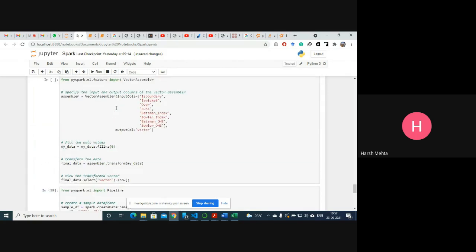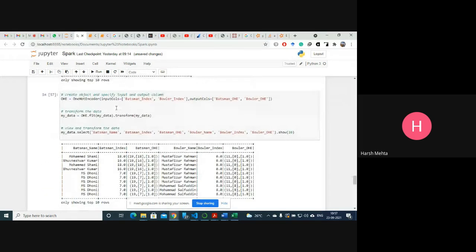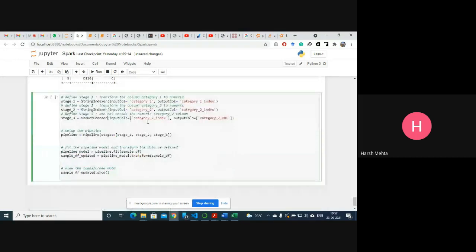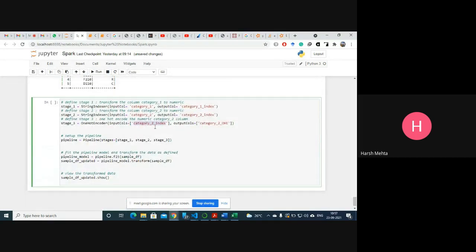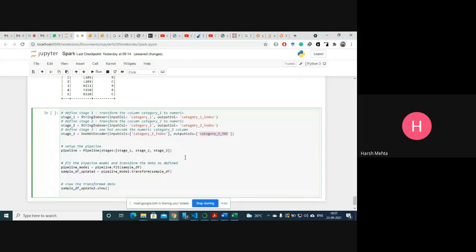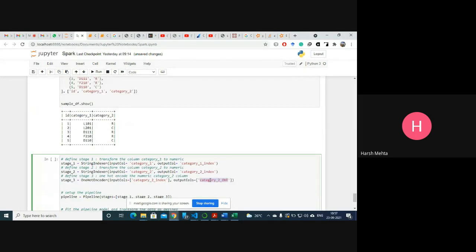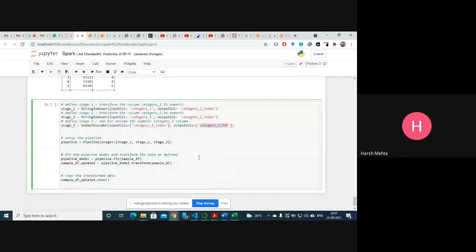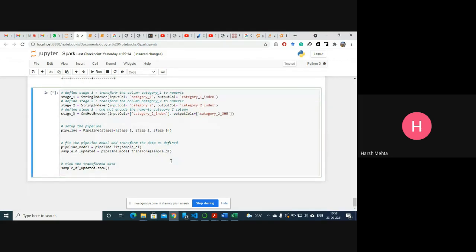The OneHotEncoder takes the input column category 2 index, and we are converting it into category 2 one hot encoder. Then we are putting this into the pipeline. In the pipeline model, we fit the sample data frame, and we transform it. That's it.